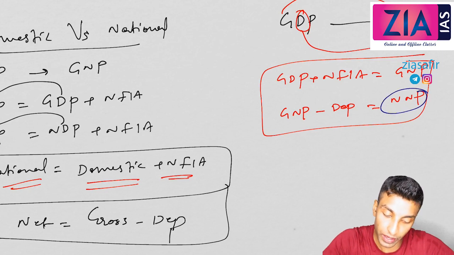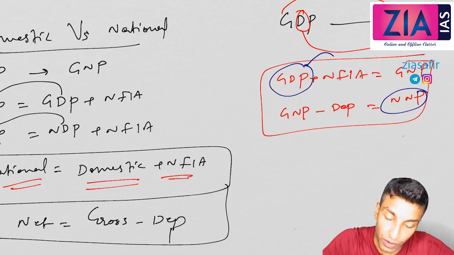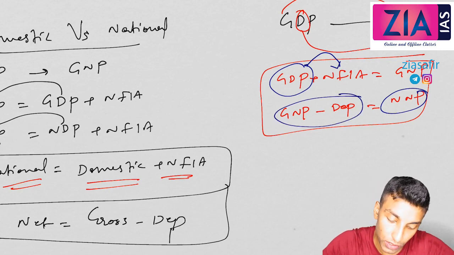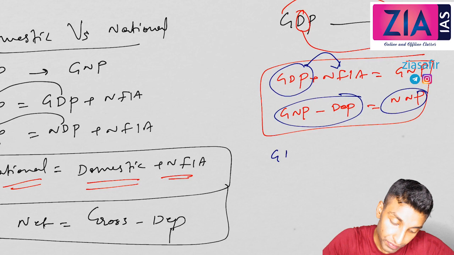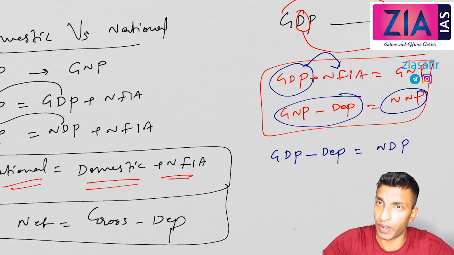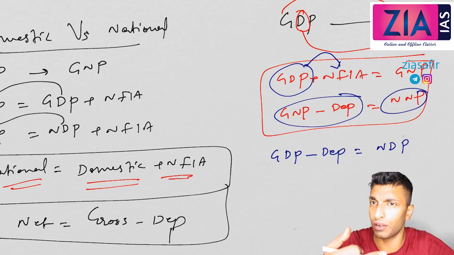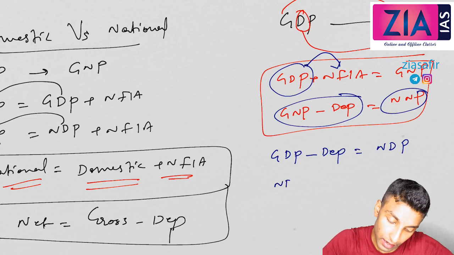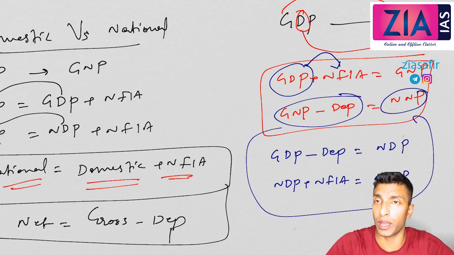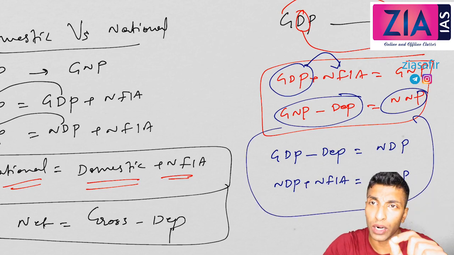Now we got NNP, right? So GDP, first you convert the second letter or first letter, it's up to you. You can do this process first also. Like you have GDP, right? GDP minus depreciation, you can get NDP. So first letter we have done. Any conversion, any order you can do, no problem. Second, NDP plus NFIA, then you will get NNP. So any way you can perform, but understand only two conversions.